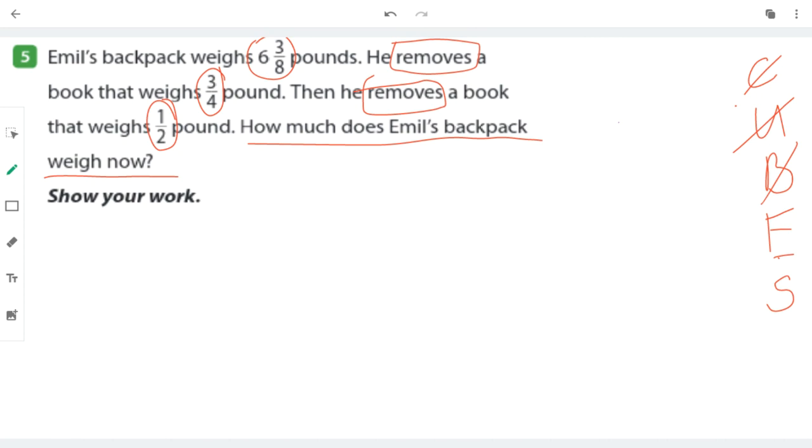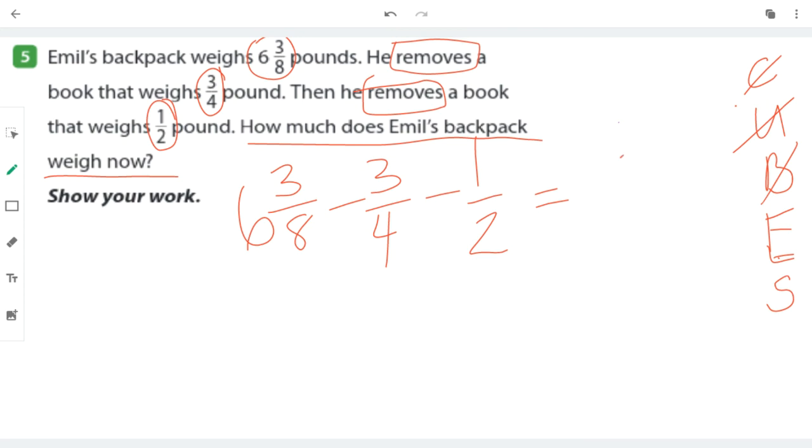I need to set up my equation. He has a backpack that weighs 6 3/8 pounds. He's going to take out a book, and then he takes out another book. And I need to know how much his backpack weighs after that. Well, now I'm ready to solve, but I see a problem. All of these numbers have different denominators. What do they all have in common? I guess I should set up my chart. So I need a chart with 8, 4, and 2.